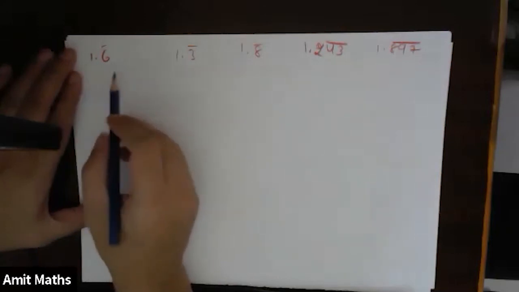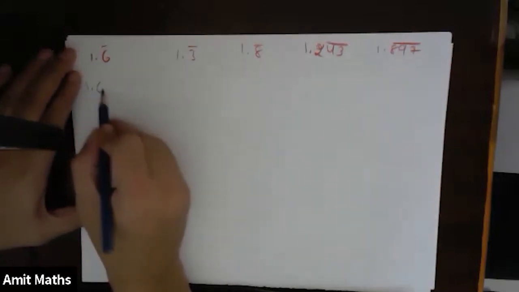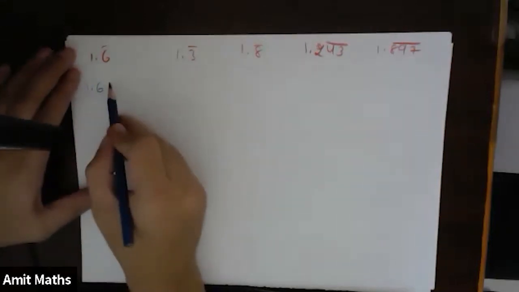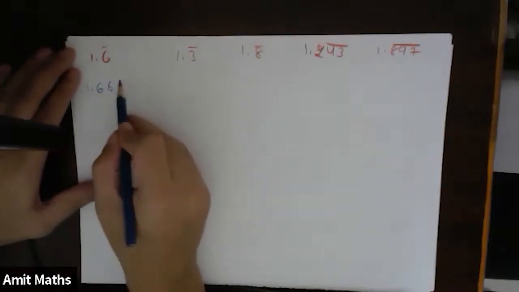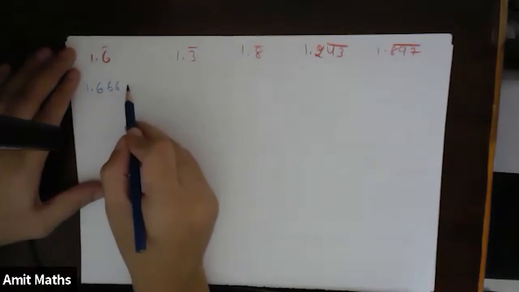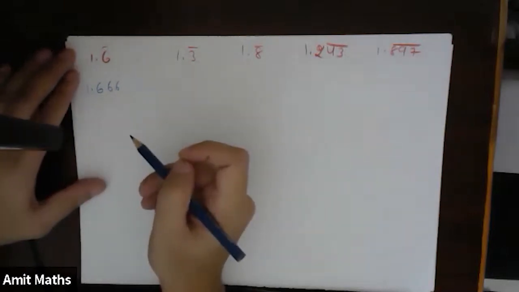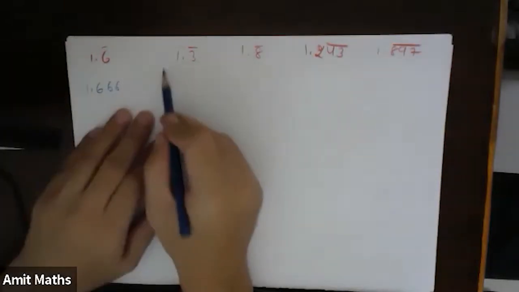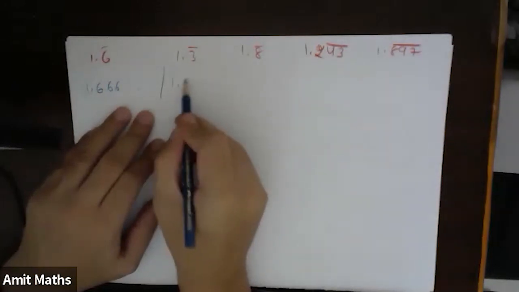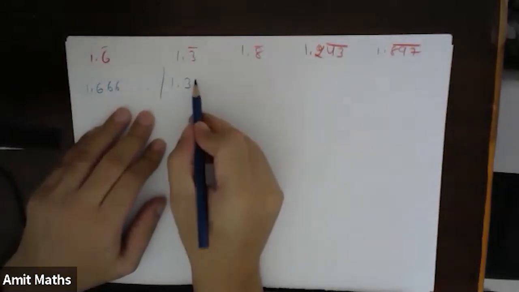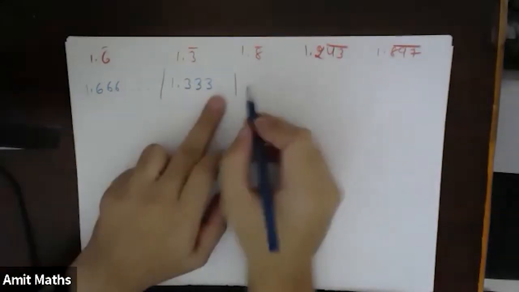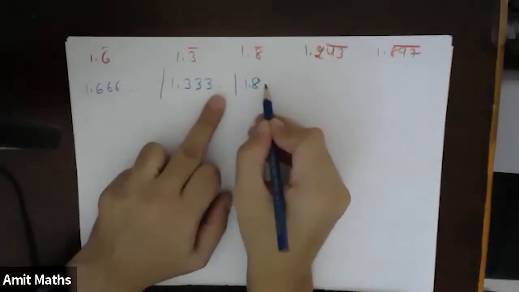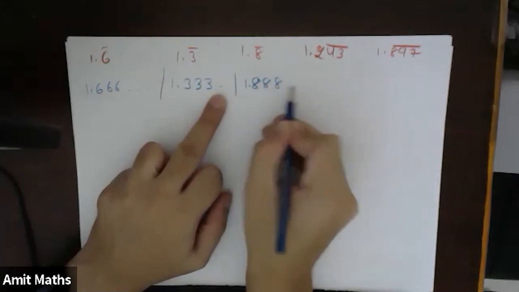If I write this number, this is 1.6. Again, which number do I have to write? 6. Again 6, again 6, and so on. Understood? For 1.3, which number do I have to write? 3, again 3, and so on. In 1.8, next number 8, next number 8, and so on.